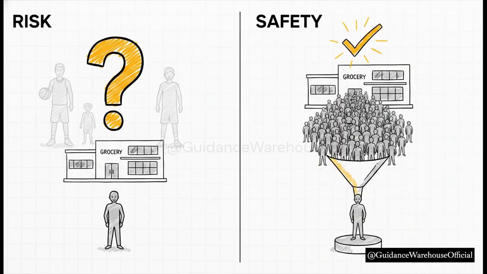Let's make this even easier with a real-life analogy. Imagine you have to guess the exact height of one single random person walking out of a grocery store. I mean, that is incredibly risky, right? They could be a 7-foot basketball player or a 4-foot child. But what if you had to guess the average height of the next 100 people walking out? That's way easier. You'd safely guess somewhere around 5 foot 6 inches. Because taking a large average always leads to a safer, more predictable middle ground. The extremes just get completely watered down.